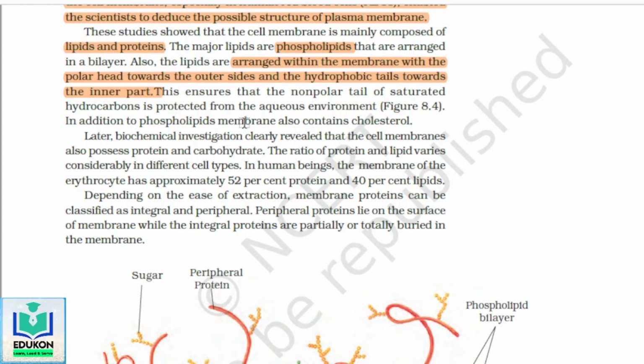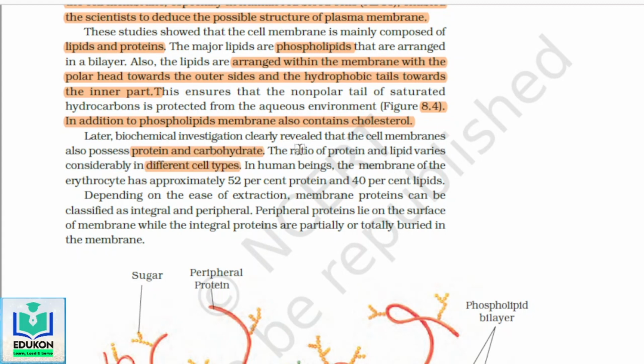In addition to phospholipids, the membrane also contains cholesterol. I just told you, we do have cholesterol and also sugar. Later, biochemical investigations clearly revealed that the cell membranes also possess protein and carbohydrates. Carbohydrates means sugar. The ratio of protein and lipid varies considerably in different cell types.